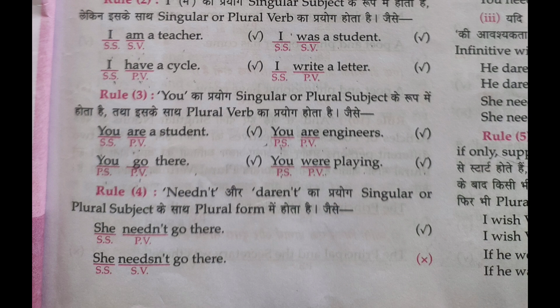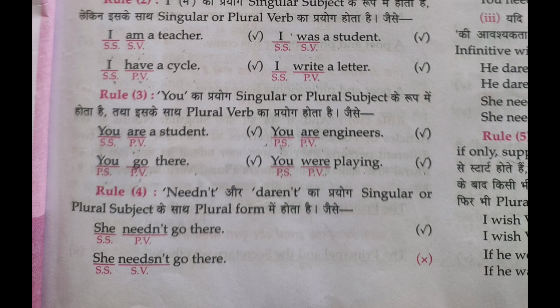Rule number 4 has another 4 rules in it. For rule number 4, needn't and daren't, we use needn't and daren't with plural subjects in the plural form. When we use needn't with a singular subject, we also use needn't. We don't use "needsn't" because it's not a word. We use daren't and needn't. Needsn't and daren't is not the correct form.